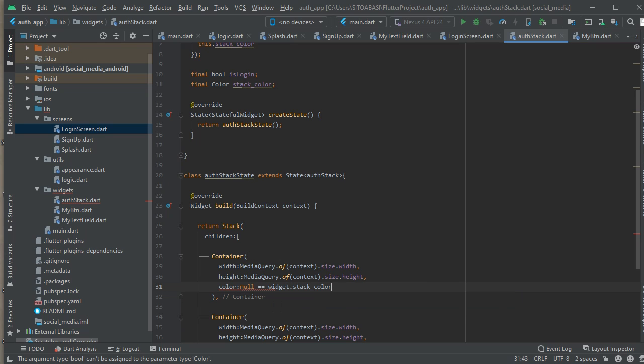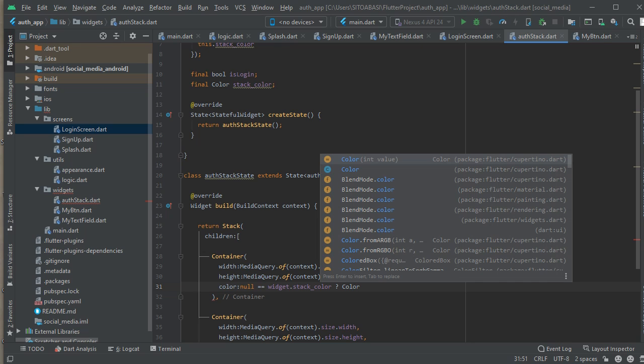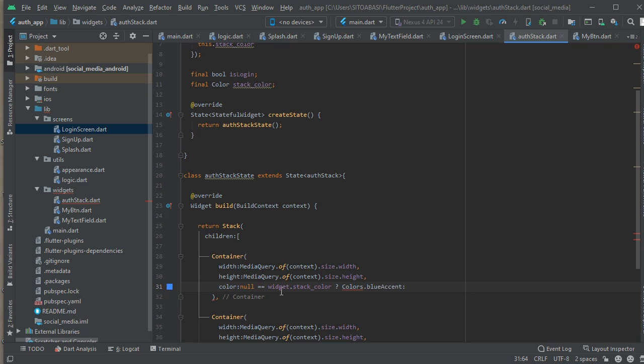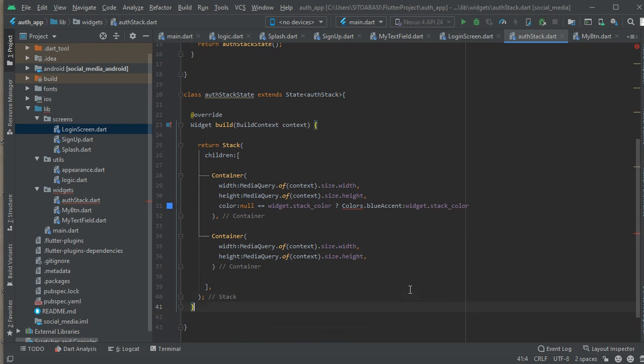It's going to be the same too. You're going to pass in a color here. So the color is going to be from the parameter of the auth stack, you understand? So if null is equal to widget.stackColor, it's going to return a default color. Else it will return the stack color.